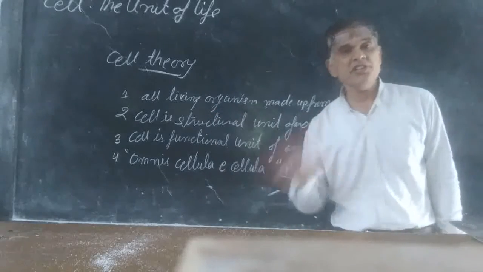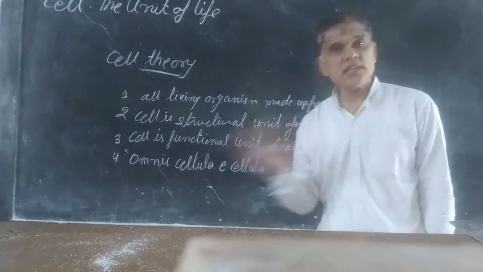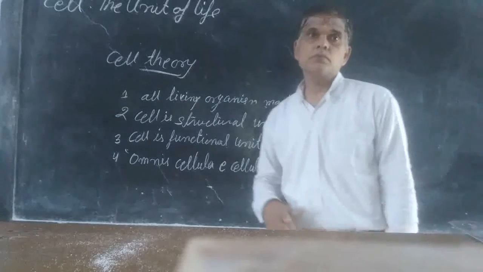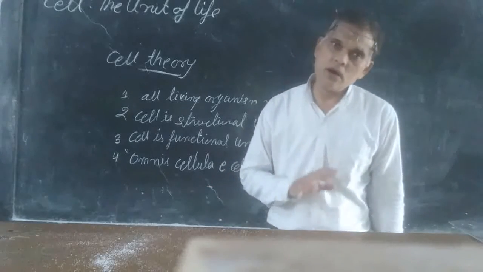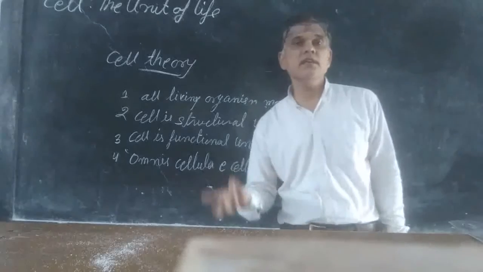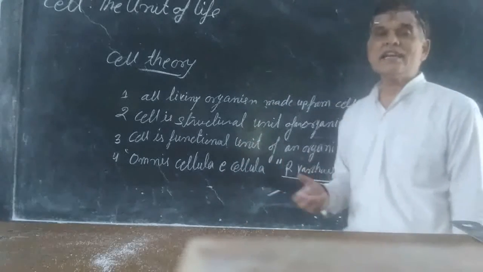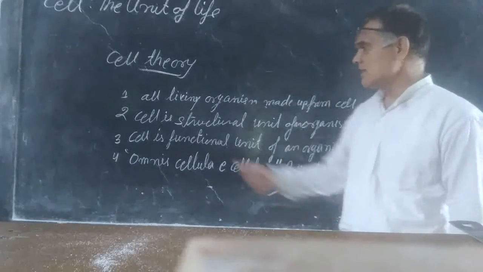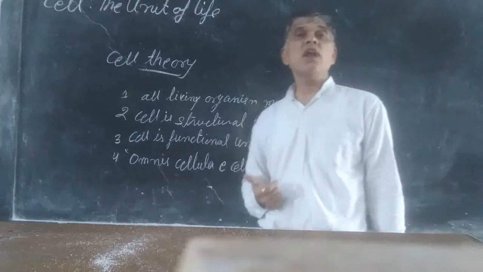Not spontaneous origin. Nothing is formed spontaneously or suddenly. All cells arise from pre-existing ones, that is omnis cellula e cellula.